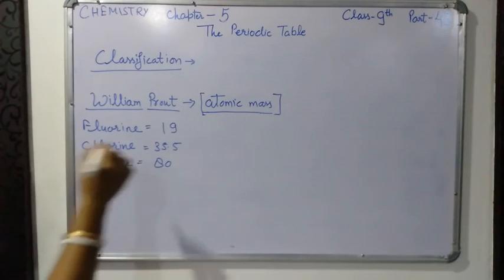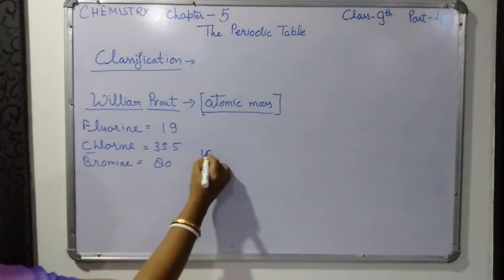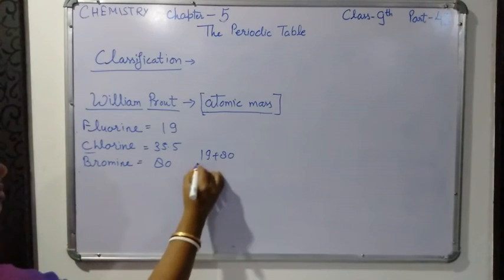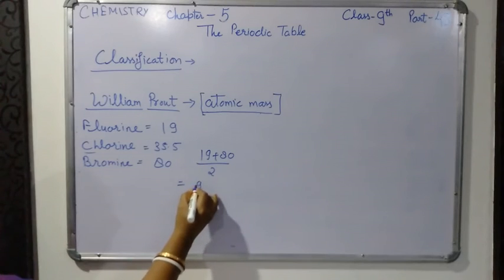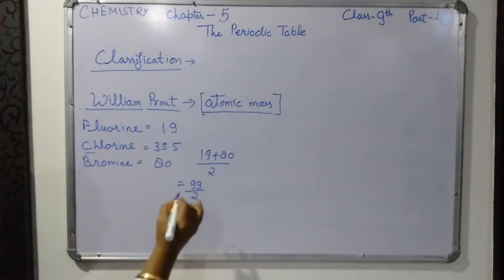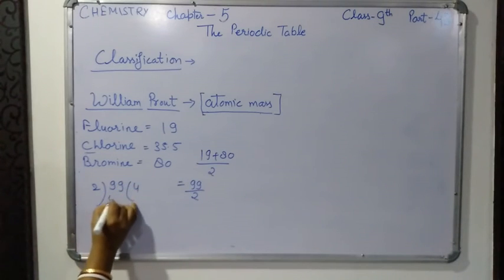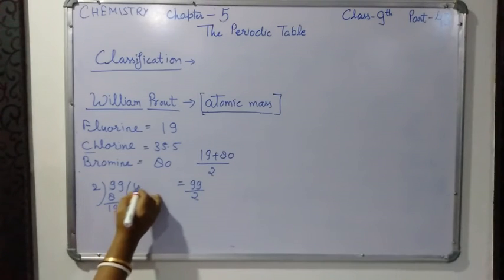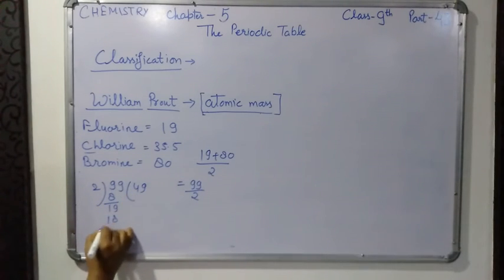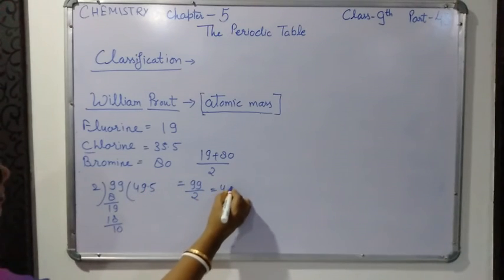If we add the atomic masses of the first and the third one, we get 99, and dividing by 2, we get 49.5.